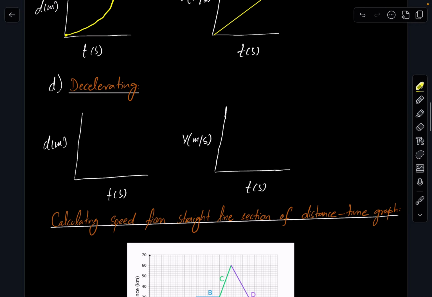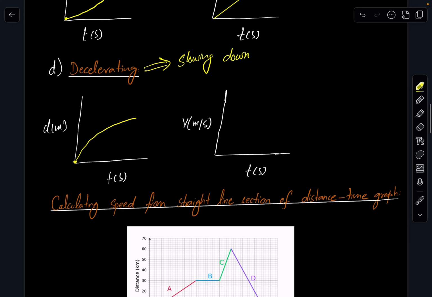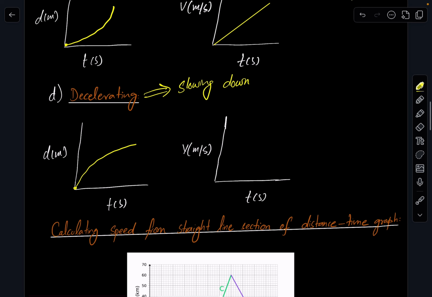Next is decelerating. Decelerating means the object is slowing down. So the slope will again be curved, but it will move toward the x-axis. And for this velocity-time graph, decelerating means negative slope, it's the negative acceleration, right? Negative acceleration will be shown by negative slope. So negative slope will be like this, it's going downward. Decreasing speed, you can say as well.